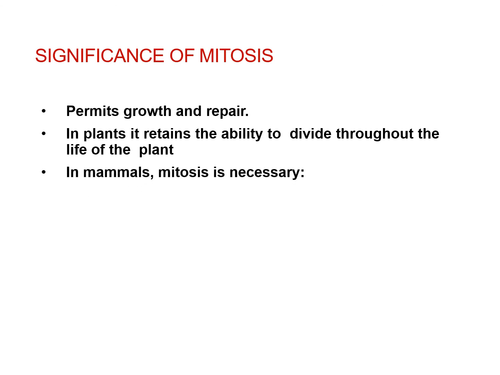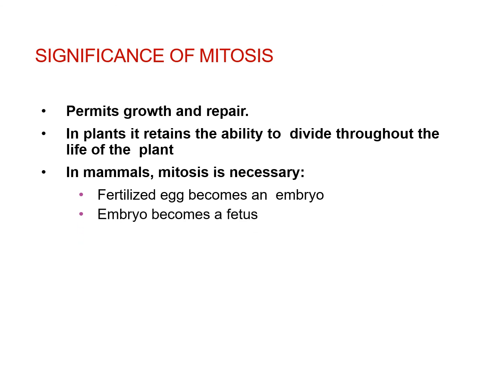And in mammals, mitosis plays a very important role. A fertilized egg becomes an embryo by the process of mitosis; all your cleavage divisions are mitotic divisions. The embryo becomes a fetus by mitotic division, and it allows healing or any kind of broken bone to mend.